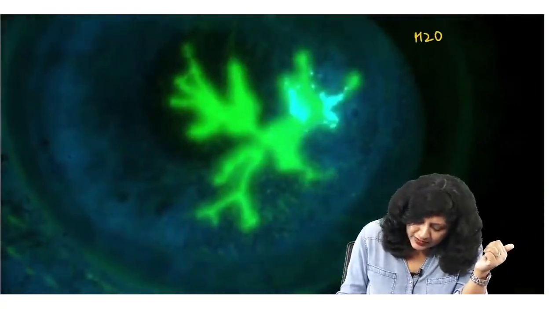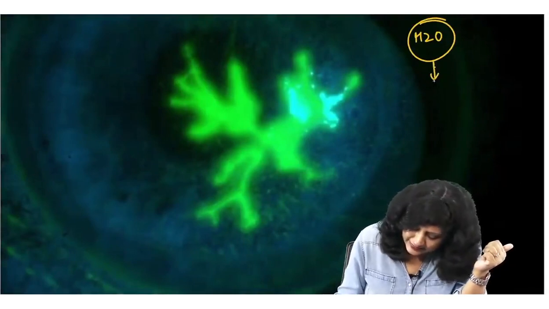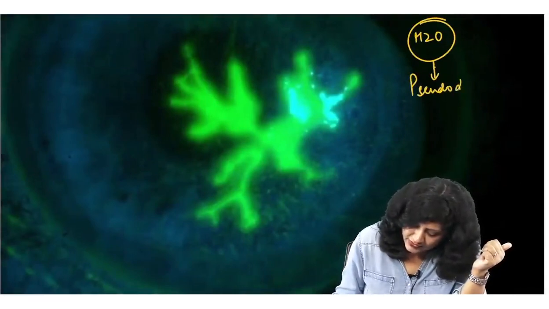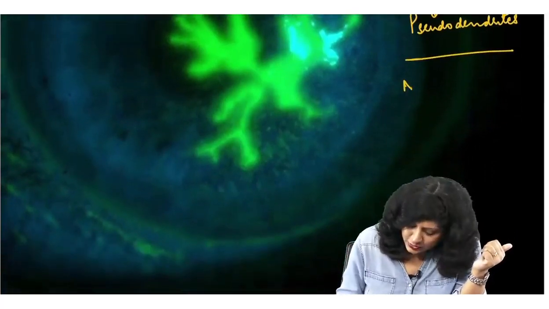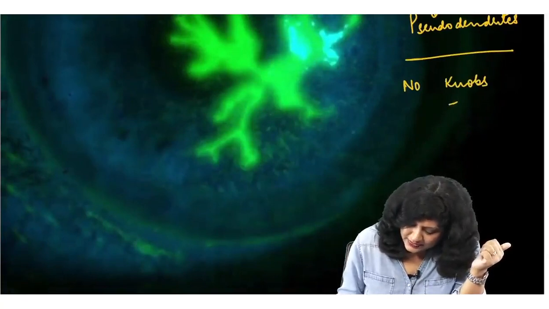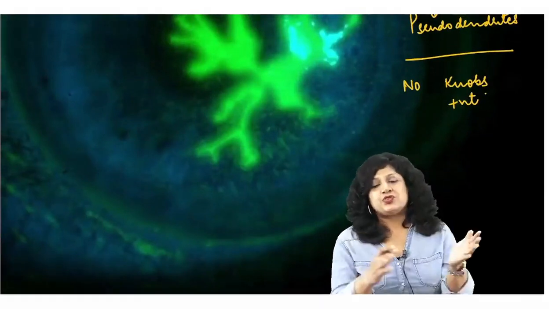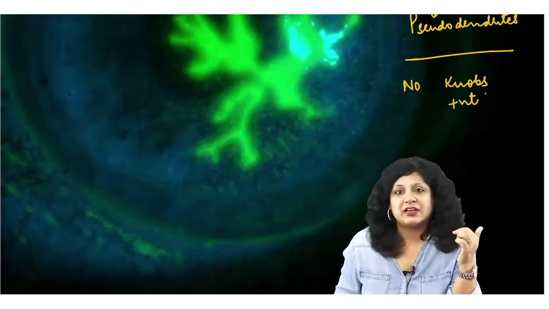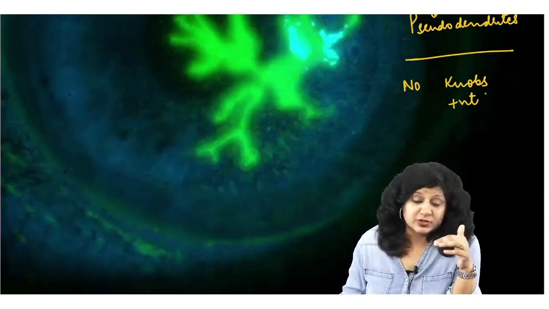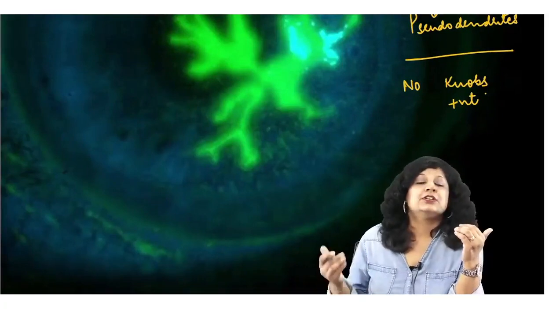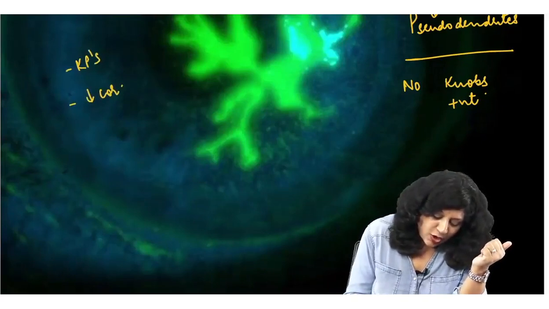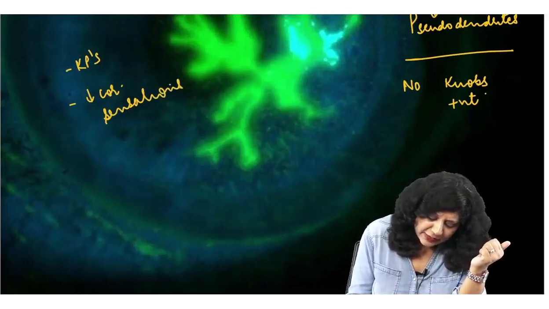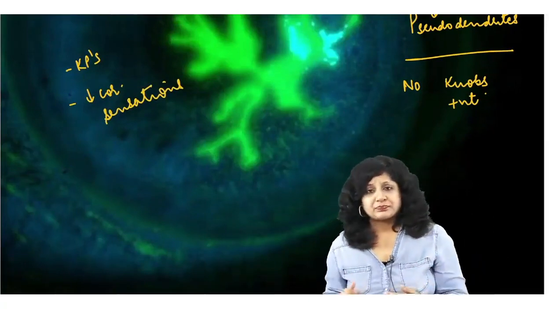And then if I talk about the herpes zoster ophthalmicus, it can lead to the pseudodendrites, and pseudodendrites means that no knobs are present. So basically, the spectrum of the ocular manifestations occurring with viral infections like herpes simplex and herpes zoster will be your dendritic ulcer, pseudodendrites, keratic precipitates, and decreased corneal sensation. So that is entirely different when you match up with the HIV.